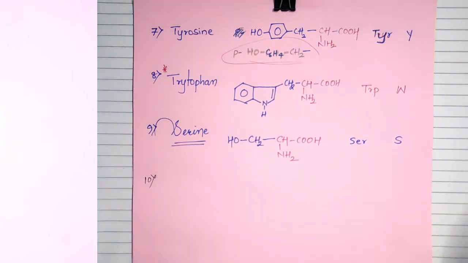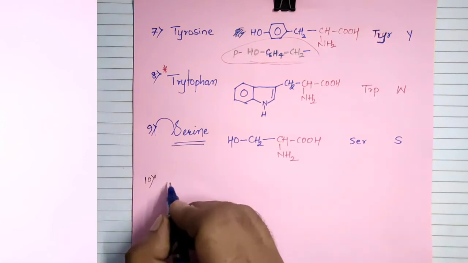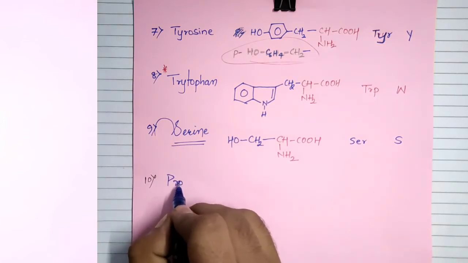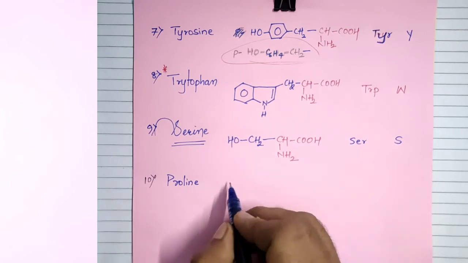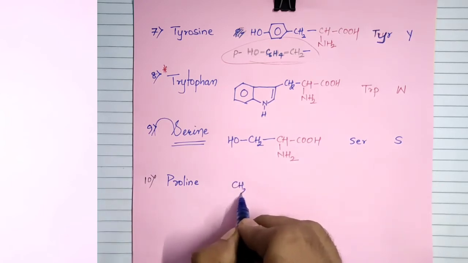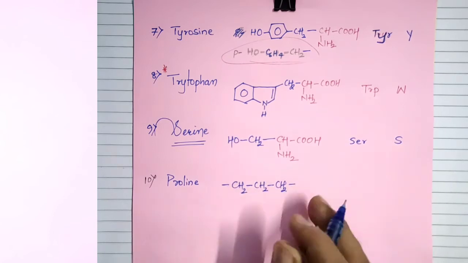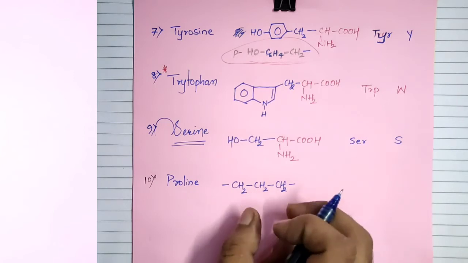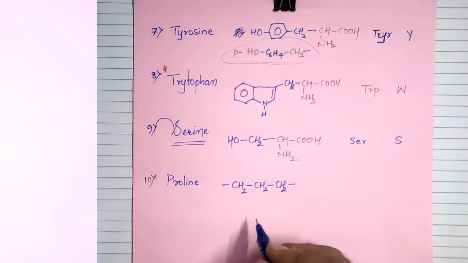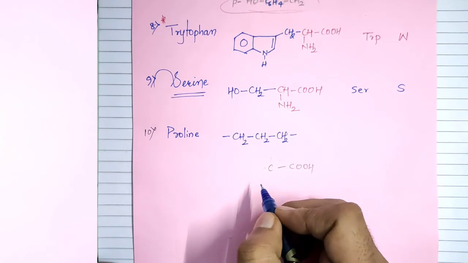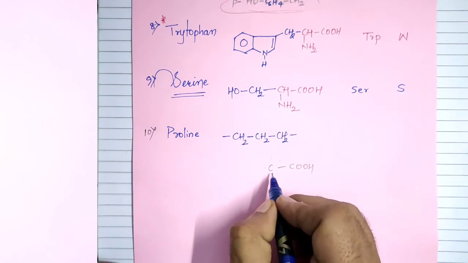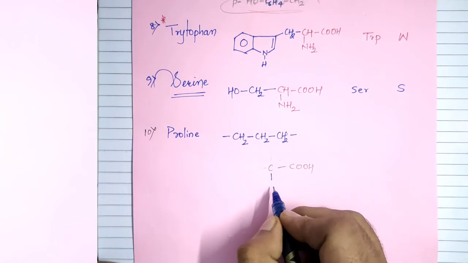The 10th one is proline. The substituent group is CH2. This can cyclize. How it will be getting cyclized, try to understand. The structure of proline is in the cyclic form. From the alpha amino group, one of the hydrogens is substituted.